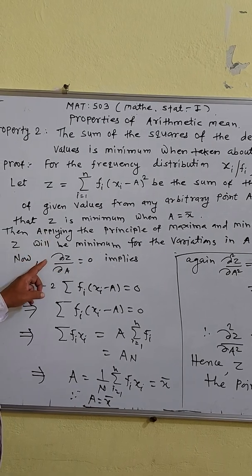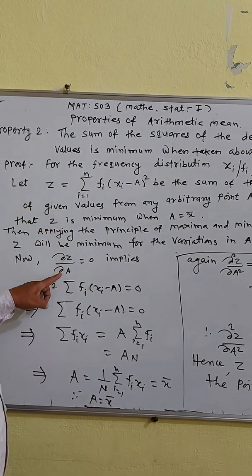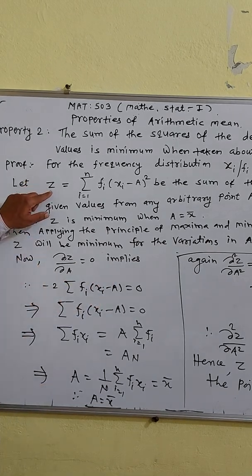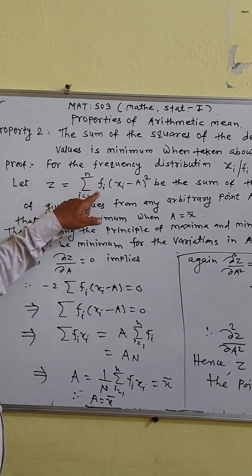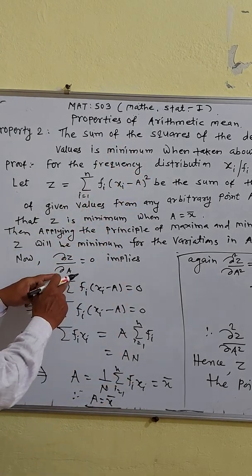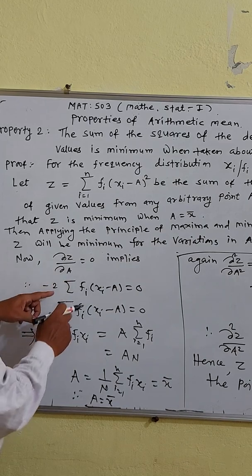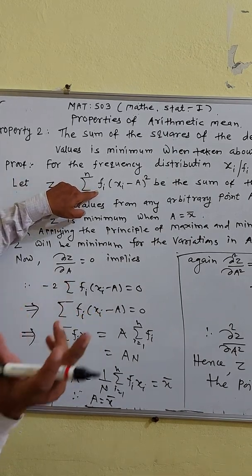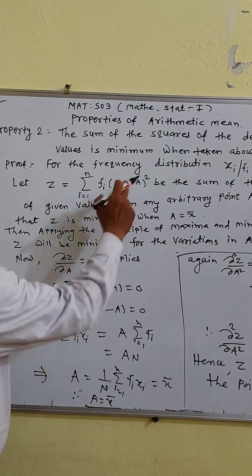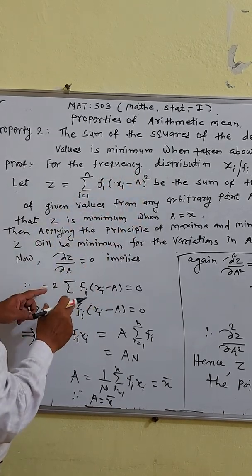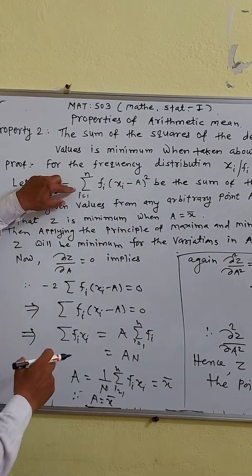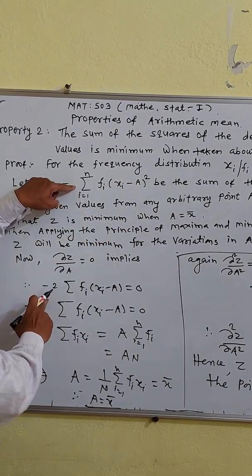Now here, partial derivative of z with respect to a is equal to 0, where z is equal to summation of fi into (xi minus a) squared. You take its partial derivative with respect to a. Here fi is the frequency, xi is the variable and a is the arbitrary point, and you are going to differentiate this with respect to a. Therefore, minus